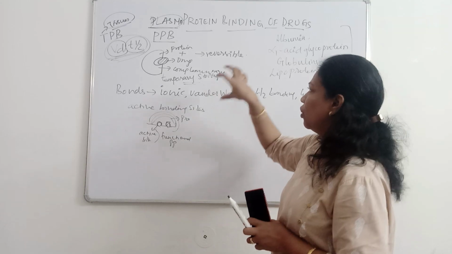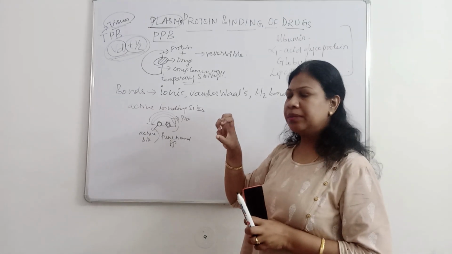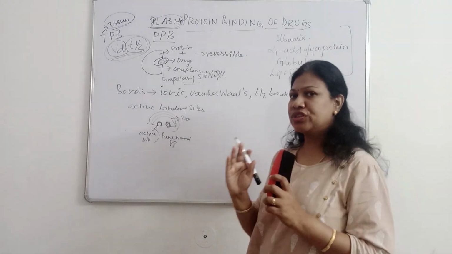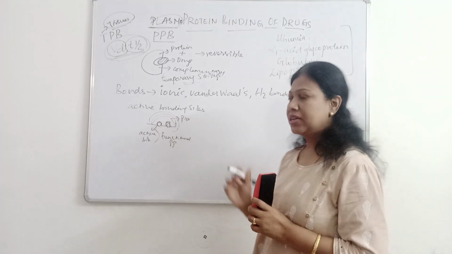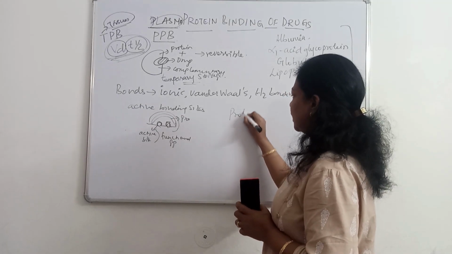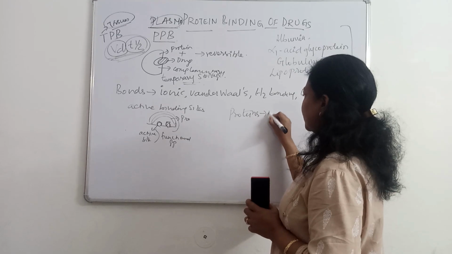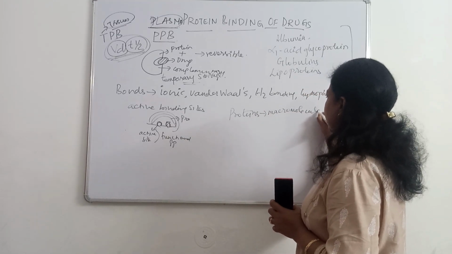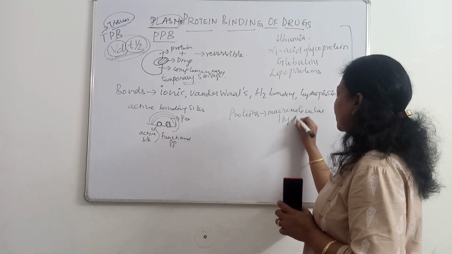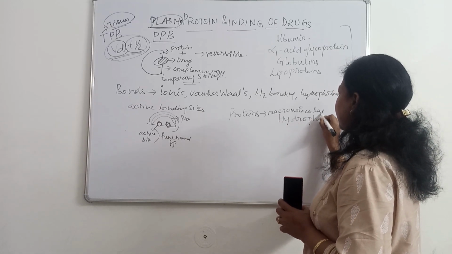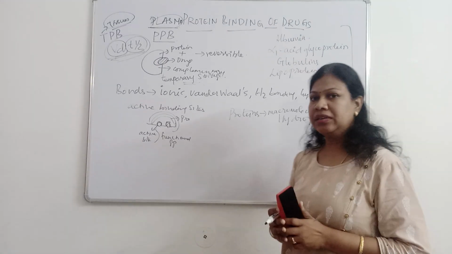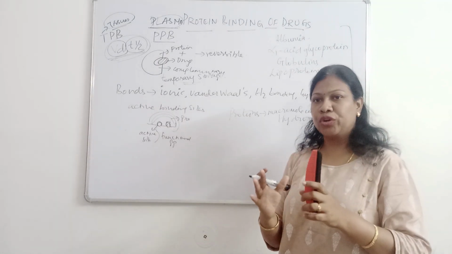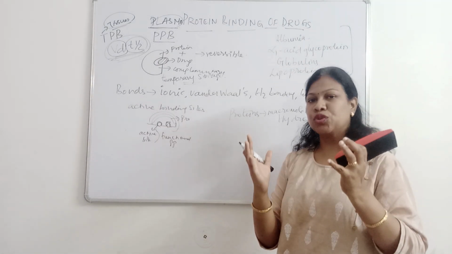What all things will be affected because of these proteins? First of all, we should know the nature of protein. Proteins are macromolecular in nature. Also, they are hydrophilic in nature. What does it mean? Proteins are large molecules.